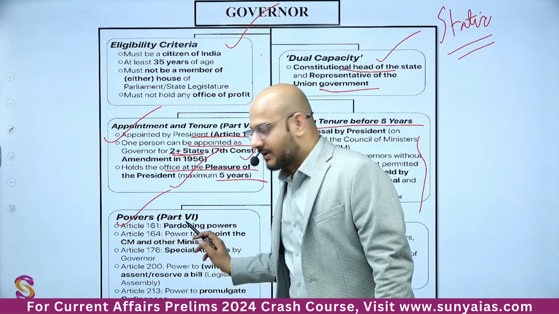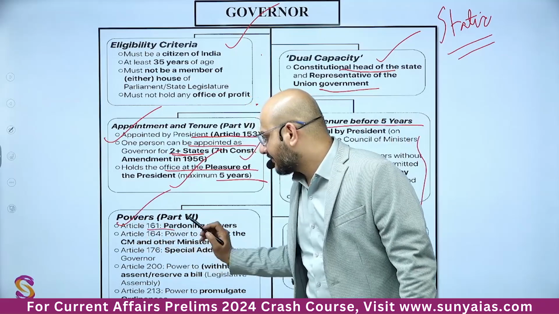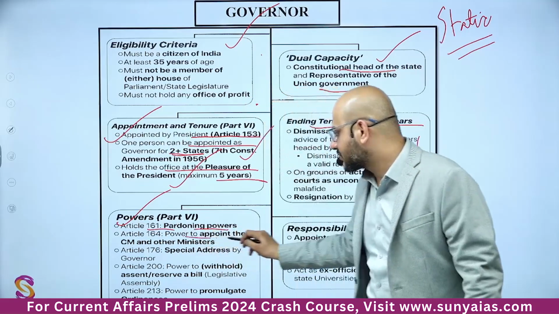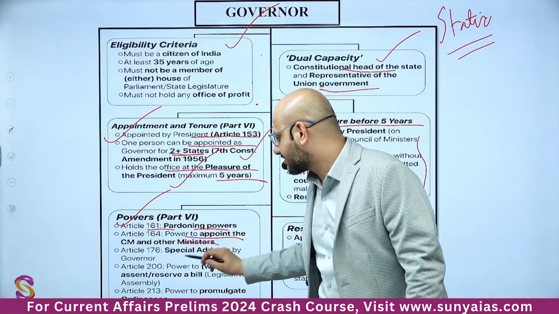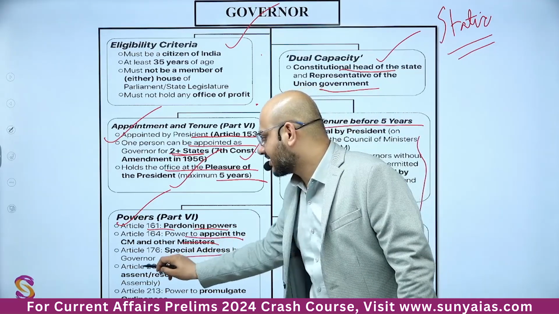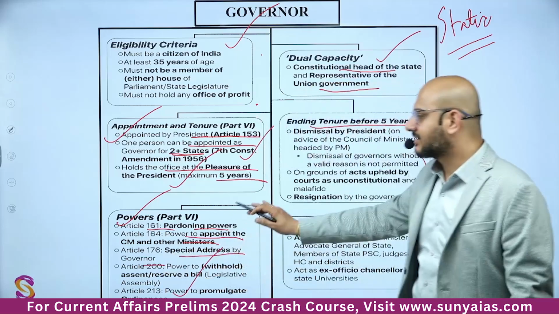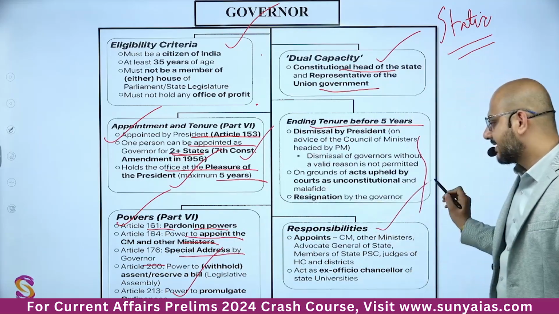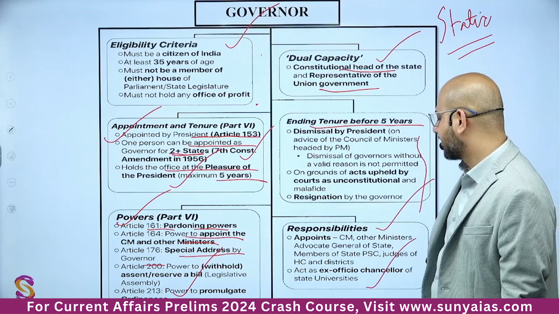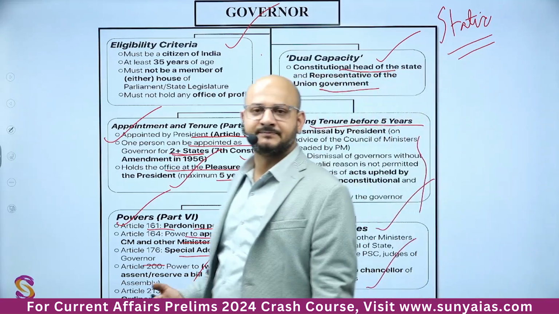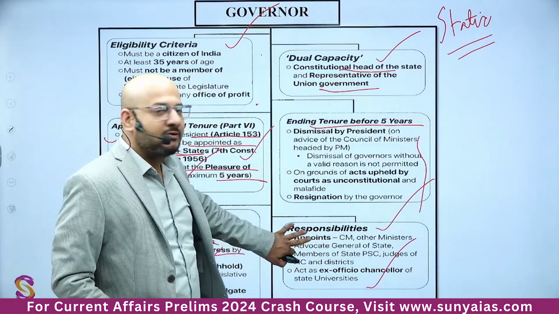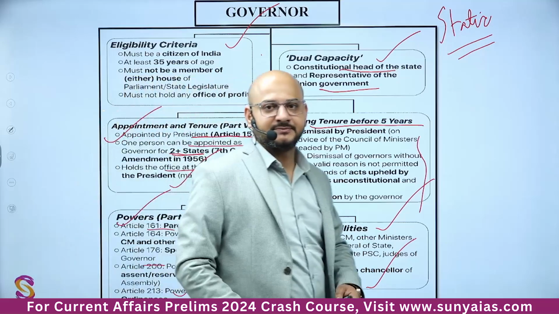Powers. Okay. Part 6, Article 161, pardoning power. Powers to appoint the chief minister and other ministers. Special address by the governor. Okay, so these are certain powers. Responsibilities: appointments and ex officio chancellor of the state universities. I hope from the static you will definitely be revising the governor portion.